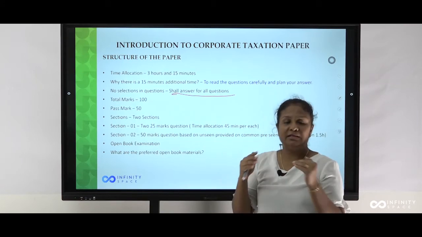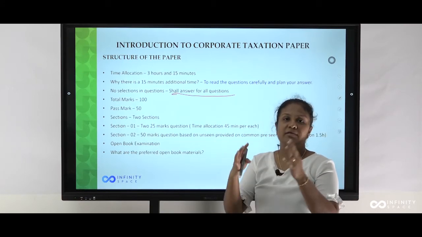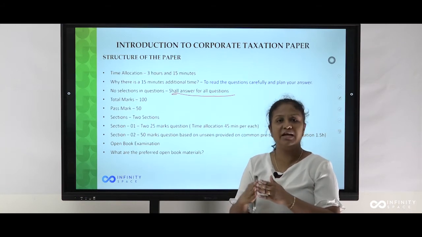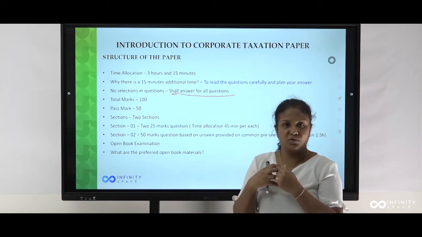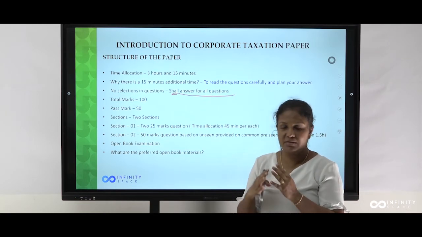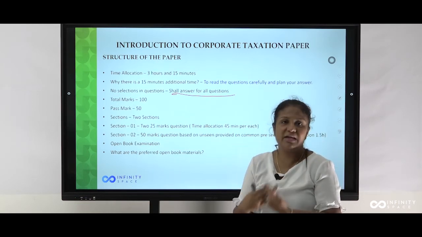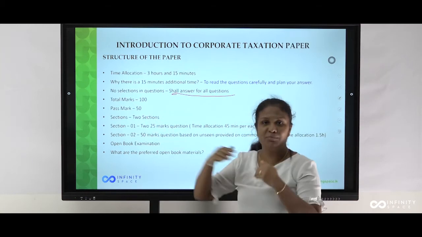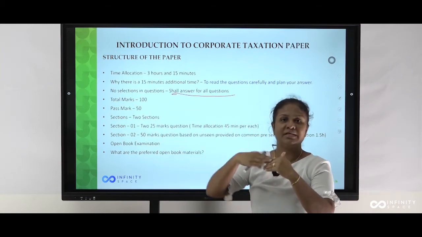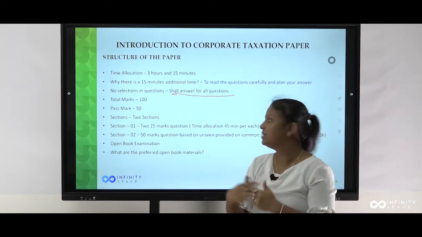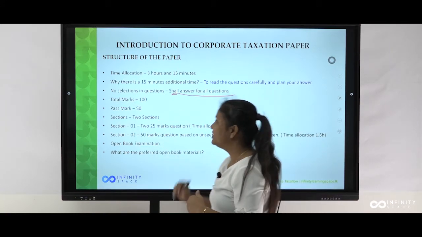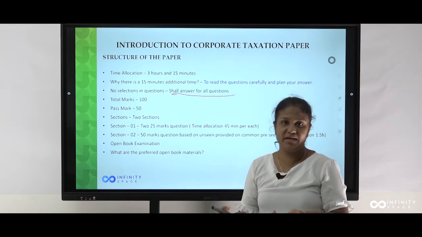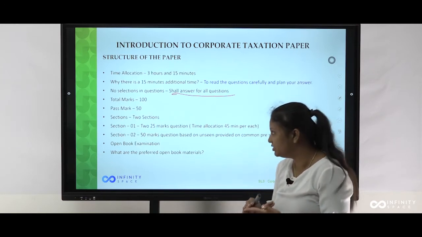If you are ready with all the open book referential materials and all the theory knowledge, and practice all these questions, then with high confidence I will say you can pass, not with 50 but with 70, 75 or more. Then sections. In the paper there are two sections, as I have explained, section 1 and section 2.